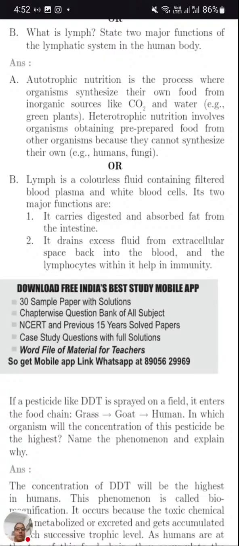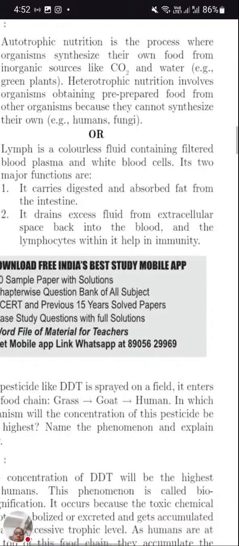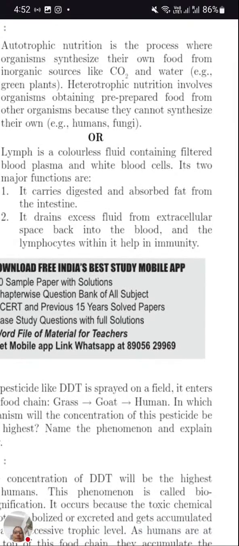Lymph has all the properties similar to blood, the only exception being that it is colorless. Let's read in detail about the lymph. It carries digested and absorbed fat from the intestine. It drains excess fluid from the extracellular space back into the blood. So whatever extracellular fluid got accumulated, it drains back into the blood. And the lymphocytes within it help in immunity. As blood helps in providing immunity, in the same way the lymphocytes, the cells of the lymph, also provide immunity to the body.